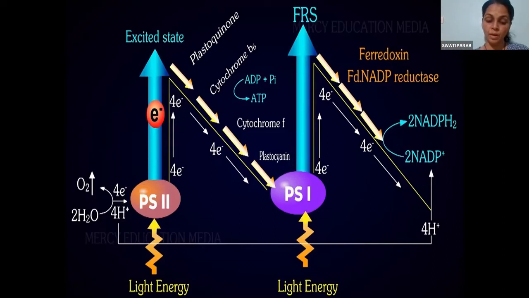Protons are taken up by NADP. Here you can see electrons, 4 electrons goes to PS2, and 4H, that is proton, goes to NADP, and oxygen is released. Now understood what exactly is happening over here? Clear with non-cyclic? All the points clear? Okay. So you can write down the answer in this manner also in your exams in a simplest way.